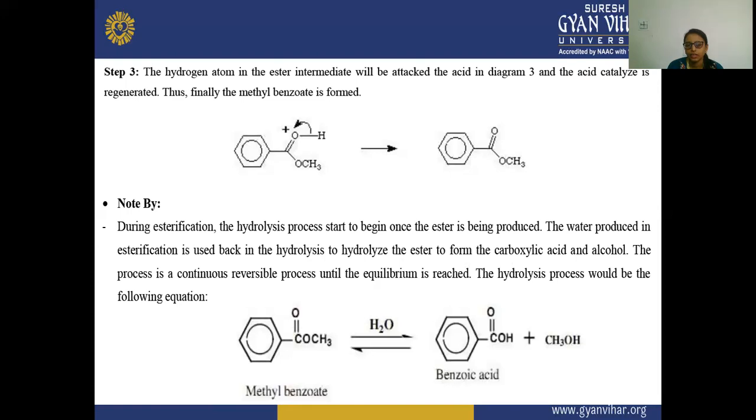So this ester is again hydrolyzed and we get benzoic acid as well as methanol. So this is a reversible reaction and it will continue until equilibrium is reached. Until then, this reaction will continue as a reversible process.